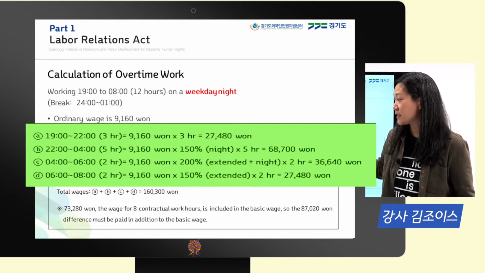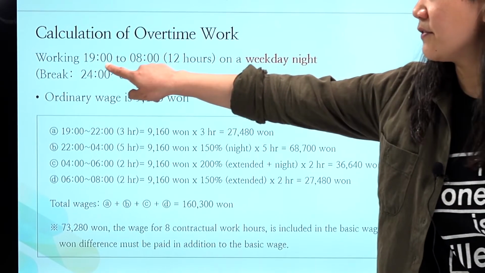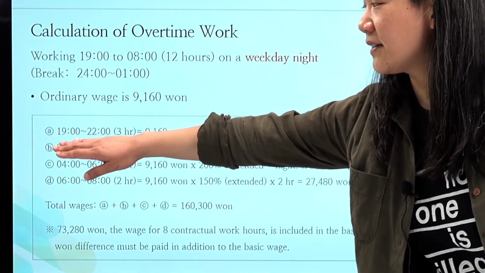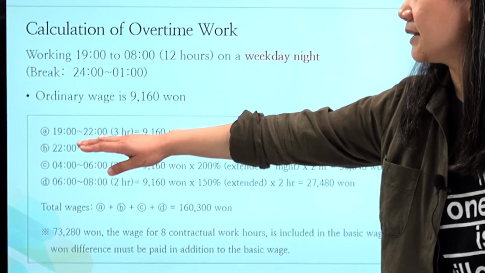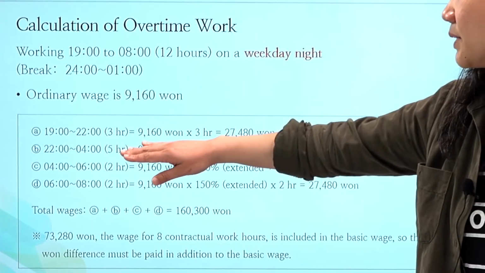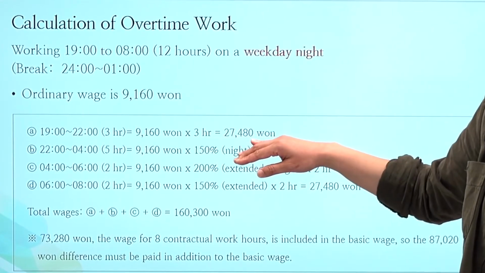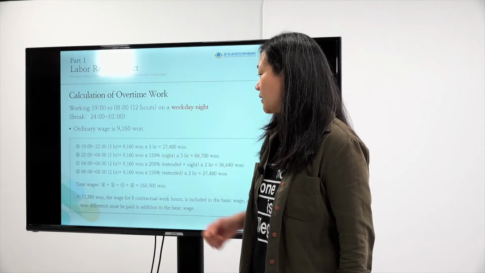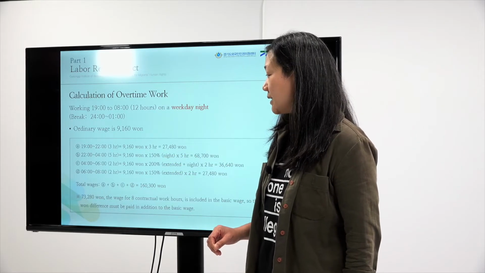If we take the first leg of this shift, it's going to be 7 p.m. until 10 p.m. So it's a 3-hour leg. So we're going to multiply this by 3 hours and get our total of 27,481.